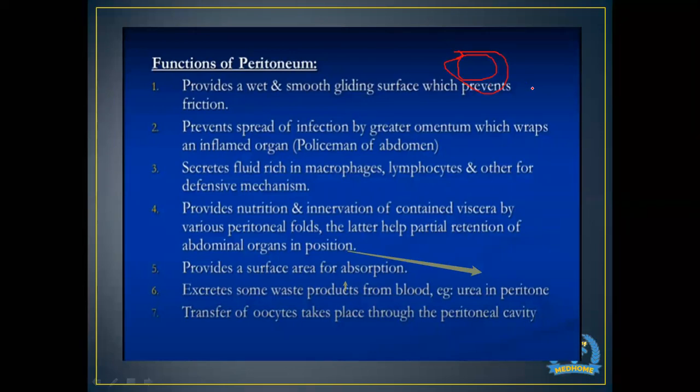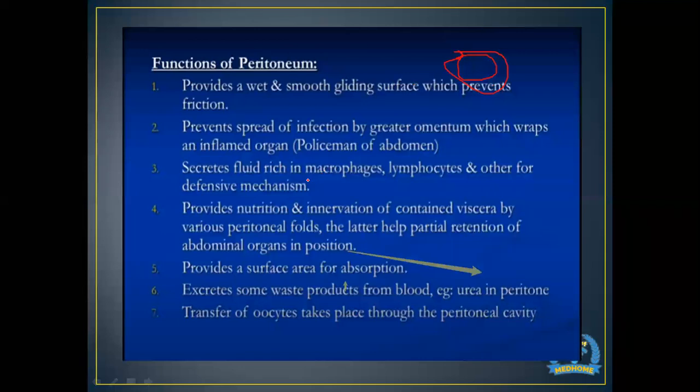That means this is to protect. God has made such a mechanism in our body just to prevent infection from moving or spreading from one organ to another organ by creating this visceral peritoneum. And this is also known as the policeman of the abdomen, because its function is protecting the body and preventing the spread of infections. That is why it can also be called the policeman of the abdomen.